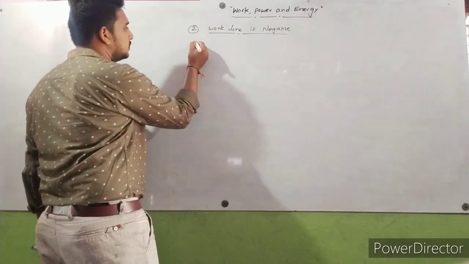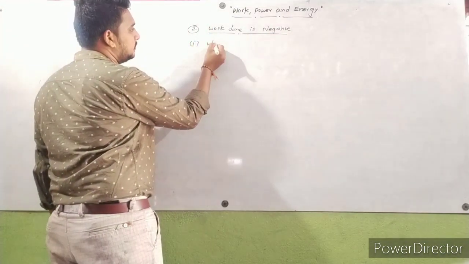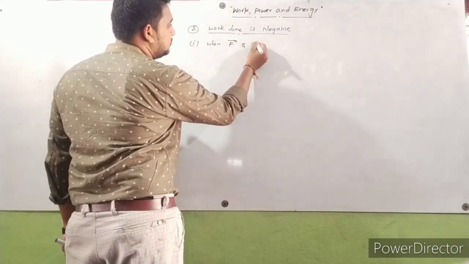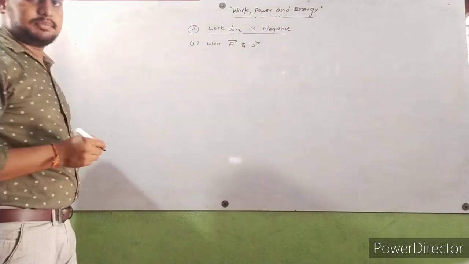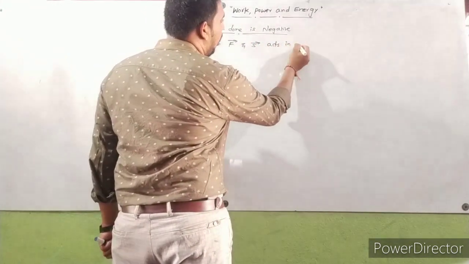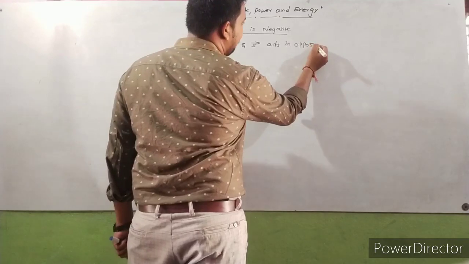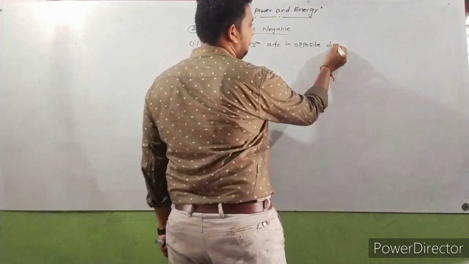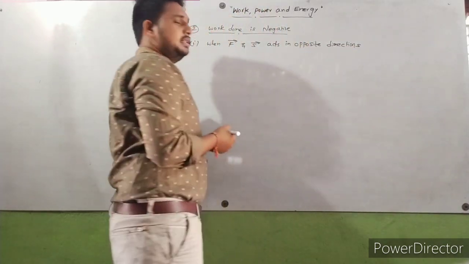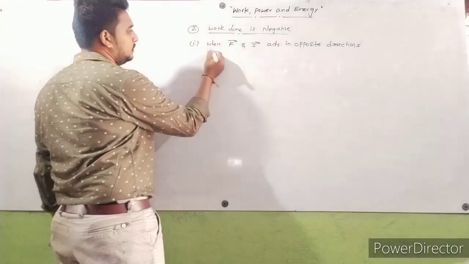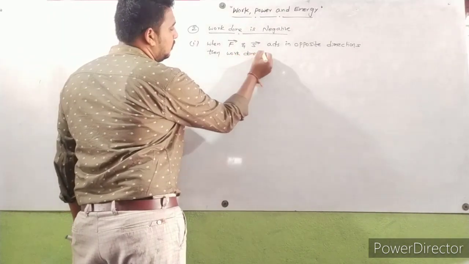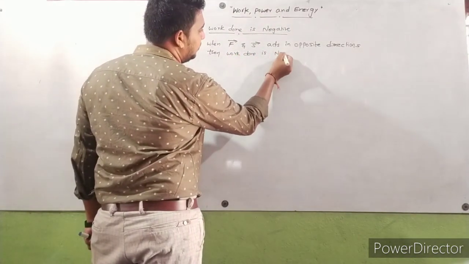First condition, when F bar and S bar act in opposite directions, then work done is negative.